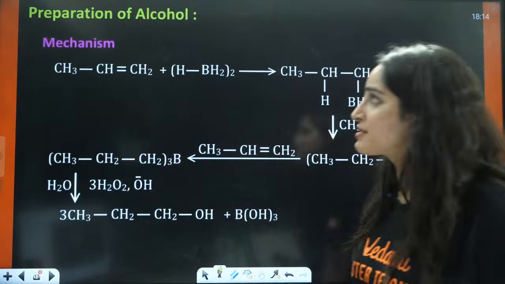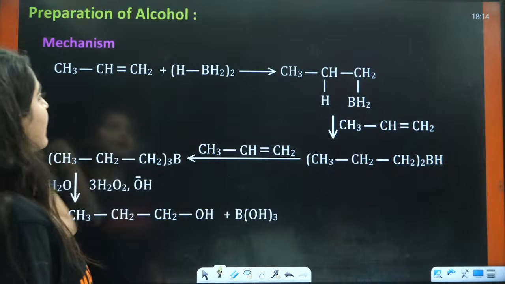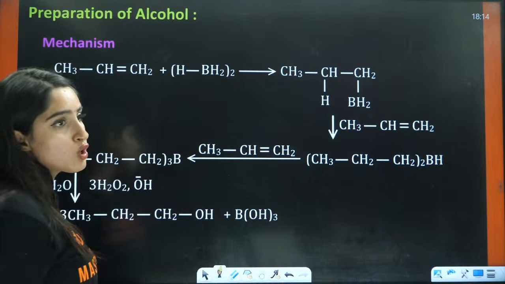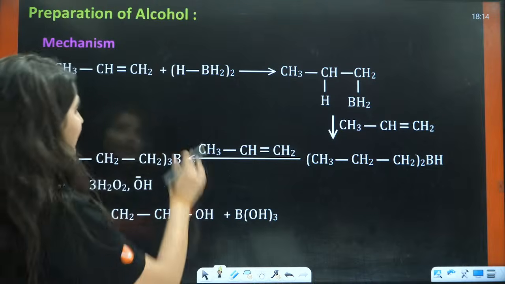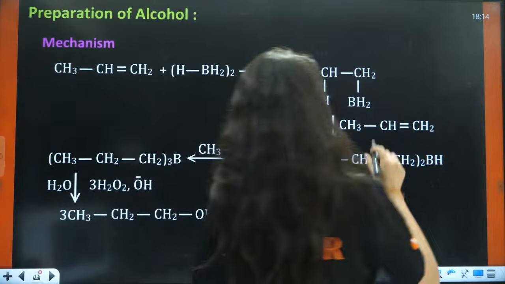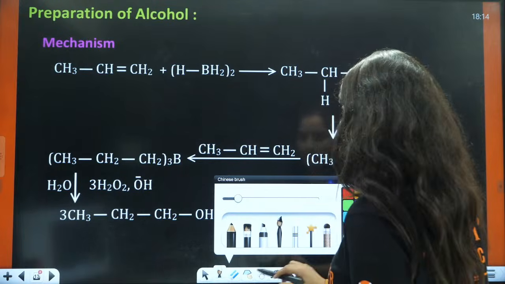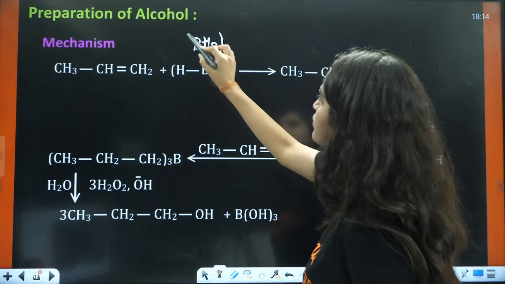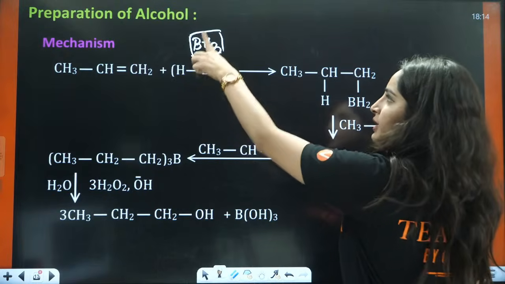Now let us see what the mechanism is, why it is so. So you have this alkene. Firstly, you will have this HBH2. This H positive is electron deficient, and it is going to attack here. Basically, you can just talk about this as your BH3. It exists as a dipolar species, but you just assume that this is your BH3.